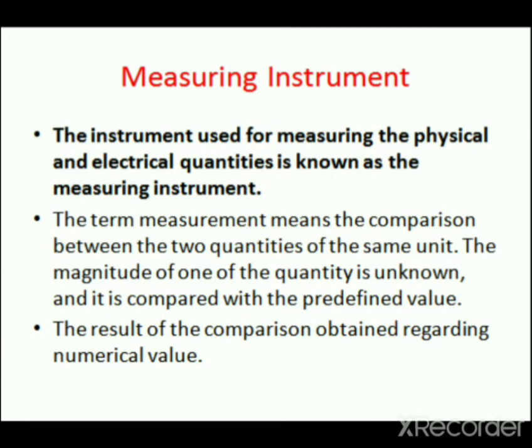The instrument used for measuring the physical and electrical quantities is known as the measuring instrument. The term measurement means the comparison between the two quantities of the same unit. That means two quantities having same unit. The magnitude of one of the quantity is unknown and it is compared with the predefined value. The result of the comparison is obtained regarding numerical value.